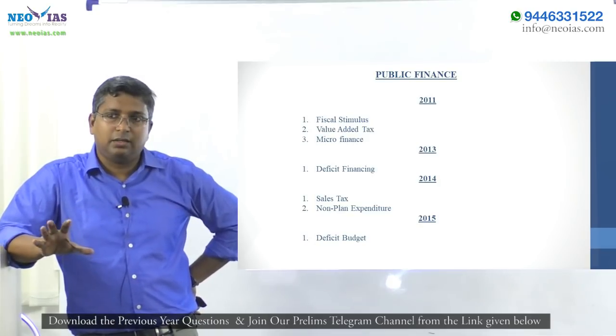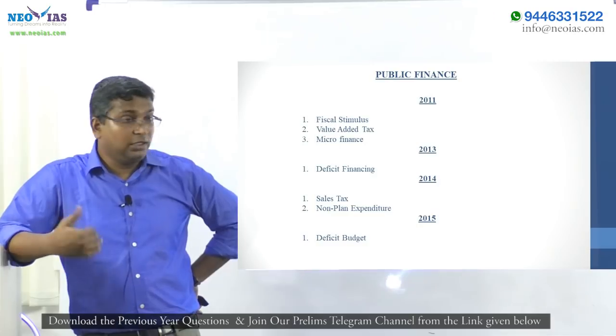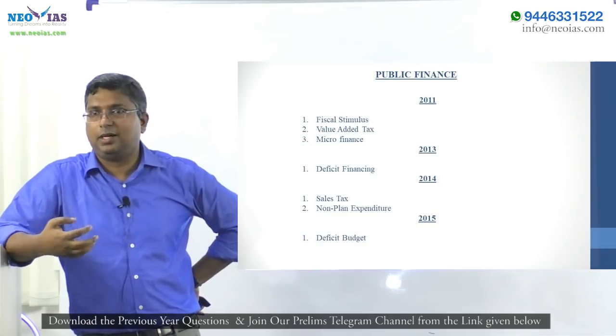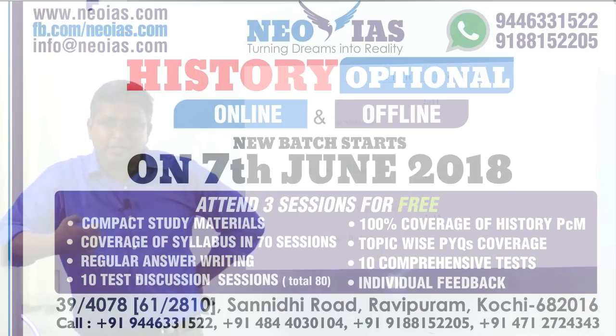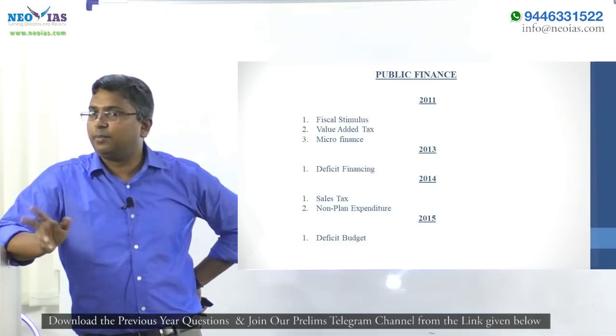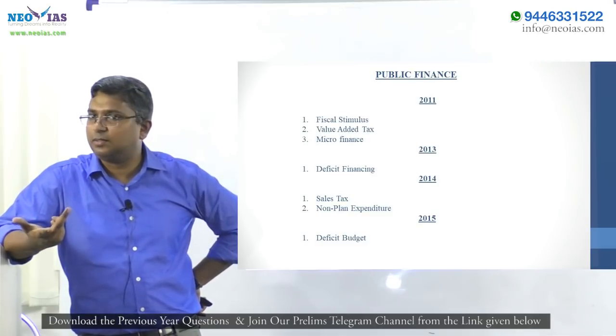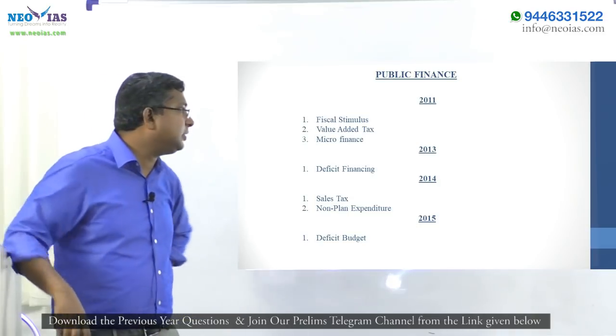Even though they are important, it doesn't require it, because the other two, money and banking and external sector, means you have to go deep into them. Many concepts, many current affairs will be associated with it, and consistently you will get on an average 3 questions each from external sector and money and banking, assured. So 6 questions from 2 topics really can make a big difference.